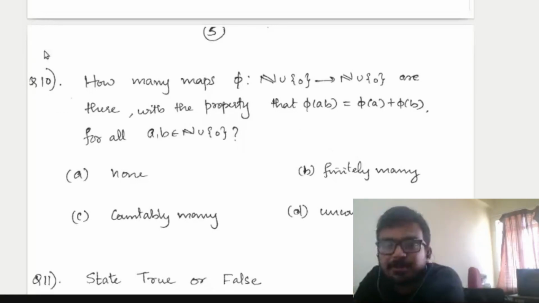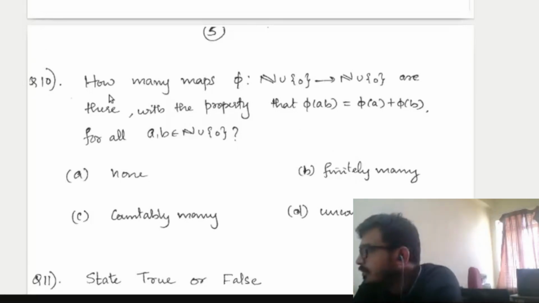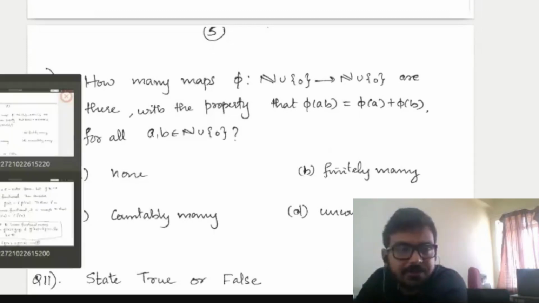So actually, how many functions you can? Okay, I'll give the answer. Actually, there is only one function satisfying this condition. Only one function satisfying this condition. What you have to do is, okay.